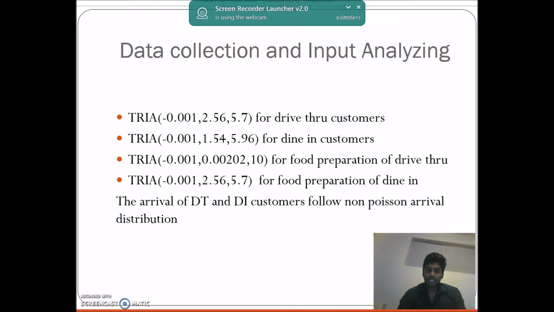The arrival of dine-in and drive-thru customers follows a non-Poisson arrival distribution. We collected the data and input it in the input analyzer. We got the results as follows: triangle distribution for drive-thru customers, this triangle distribution for dine-in, this one for food preparation of drive-thru, and this one for food preparation of dine-in customers.